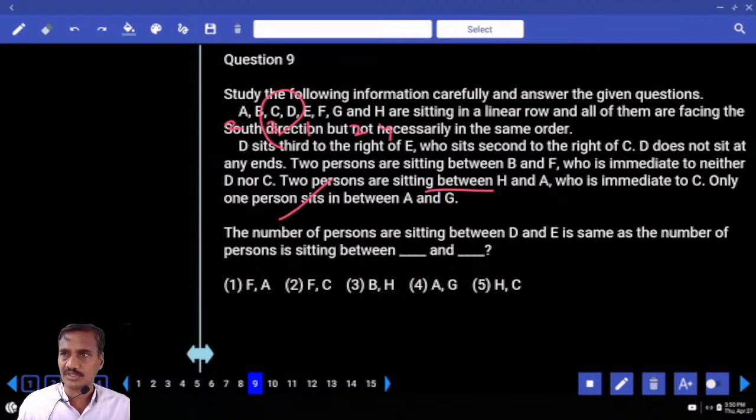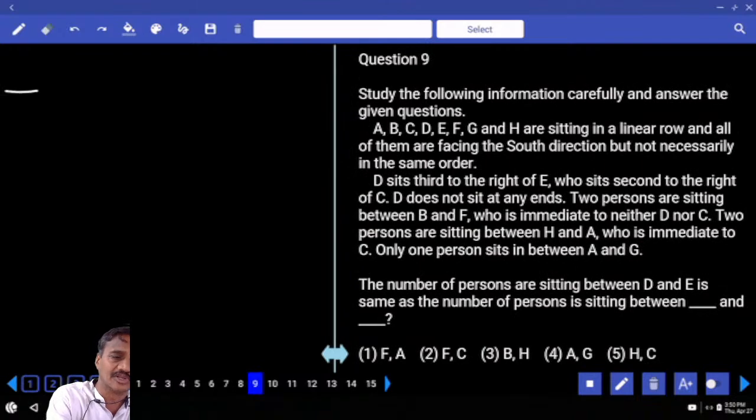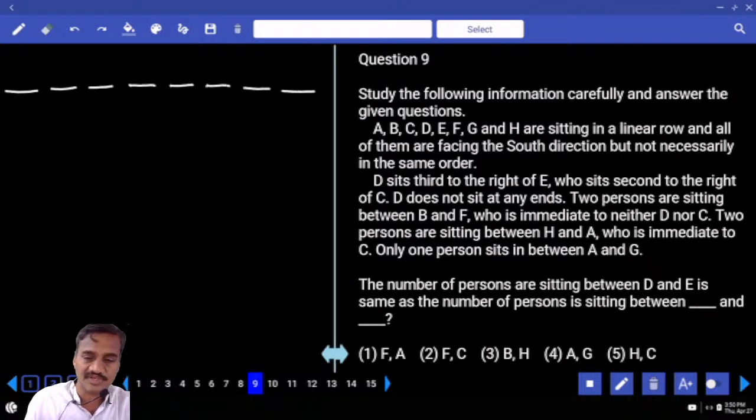Now here in this one, there are 8 people. They are seated in a row facing towards north, isn't it? And facing towards south. Then 8 persons were there. They are facing towards south, is clearly given. 1, 2, 3, 4, 5, 6, 7, 8. Then D sits to the right of E. Now D is here, seated to the right of E is here. D sits to the right of E, E who sits second to the right of C.